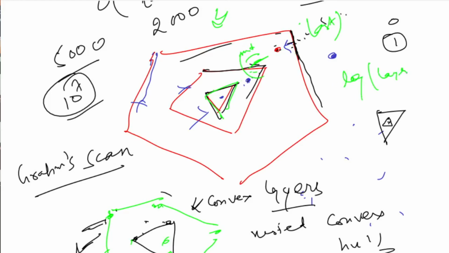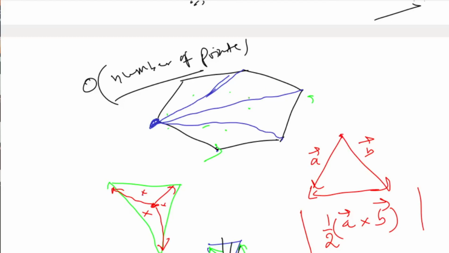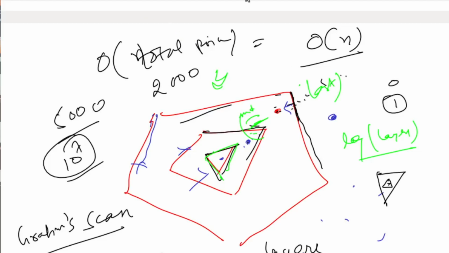And here also you can use binary search. You can find whether the point is inside the polygon or not in log n time, also log of number of points. I'll discuss this point positioning using binary search in other videos, and until then you can simply use this approach.